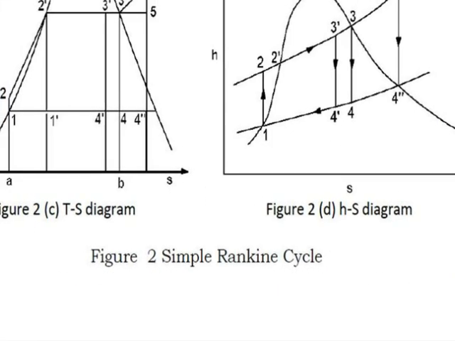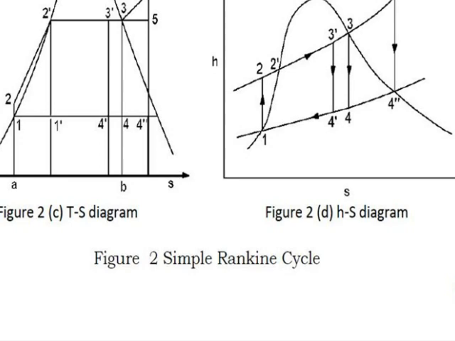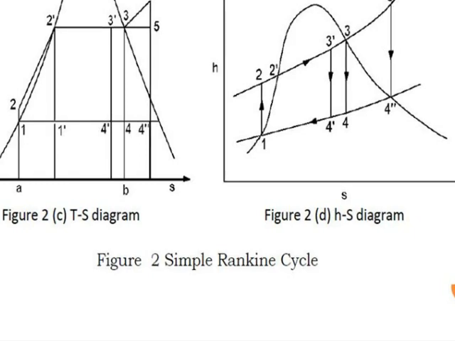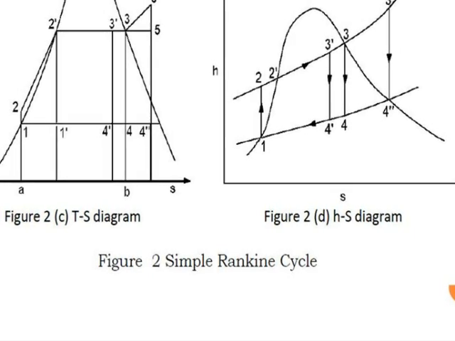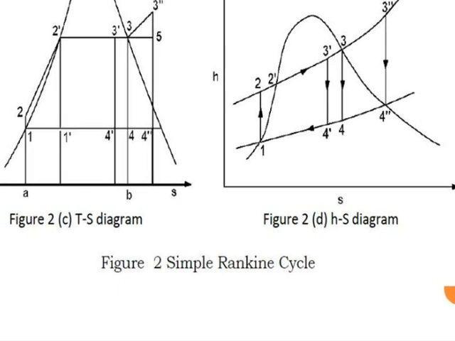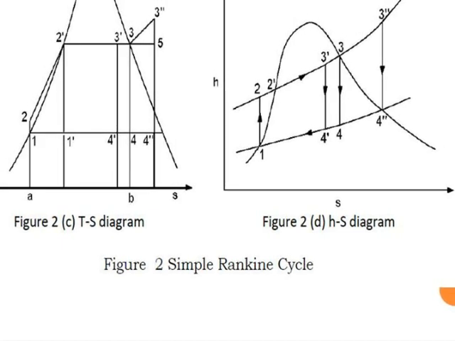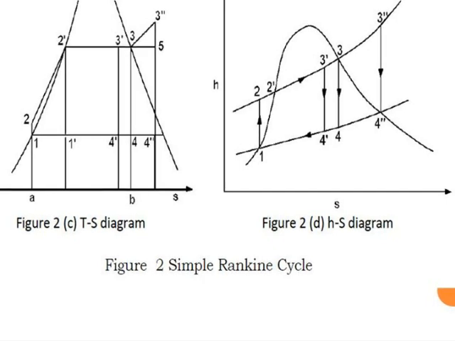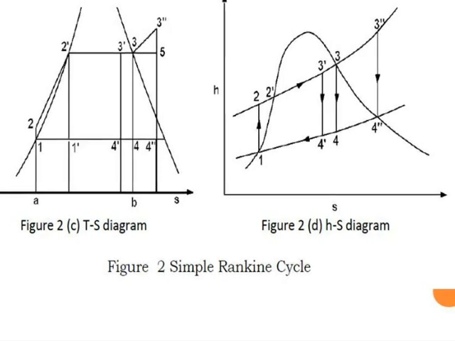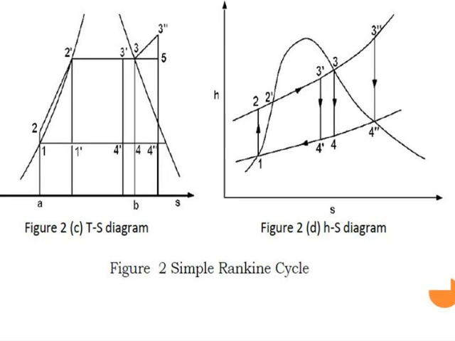The same thing is mentioned here with the TS and HS diagram. So you can see in the TS diagram, again three different states of steam are shown, that is between 3 to 4, 3' to 4', and 3'' to 4'', that is wet steam, dry saturated steam and superheated steam respectively. And the next diagram is the HS diagram, that is the enthalpy entropy diagram. Again the cycle is shown here with 1, 2, 3'', 4'', 1, that is the superheated cycle